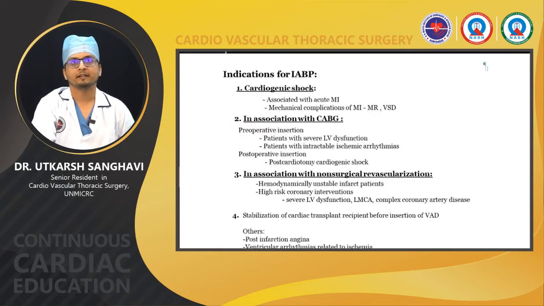Now we'll discuss the indications of IABP. In patients with cardiogenic shock, especially patients who are in shock due to acute MI, or patients with mechanical complications of myocardial infarction like acute ischemic MR or ventricular septal rupture. Also, it can be inserted preoperatively in patients undergoing CABG, in patients with severe LV dysfunction or patients with intractable ischemic arrhythmias, and postoperatively if the patient is in cardiogenic shock.